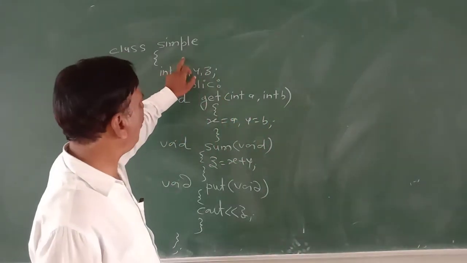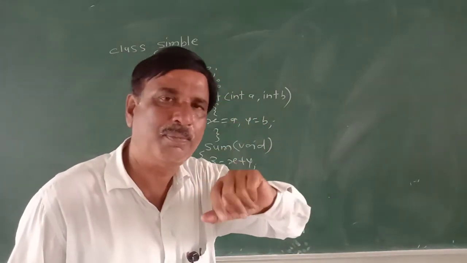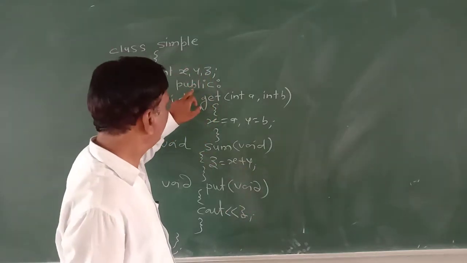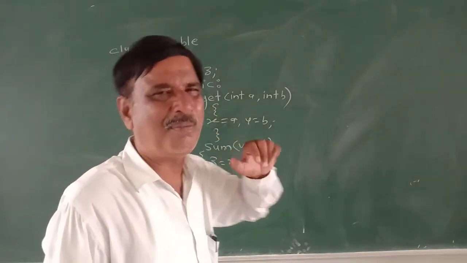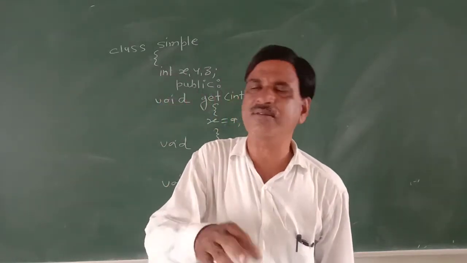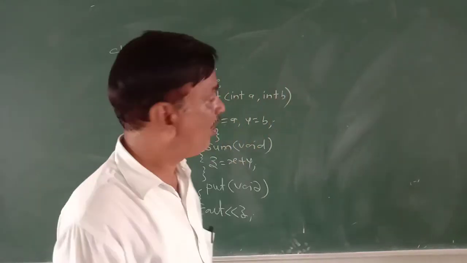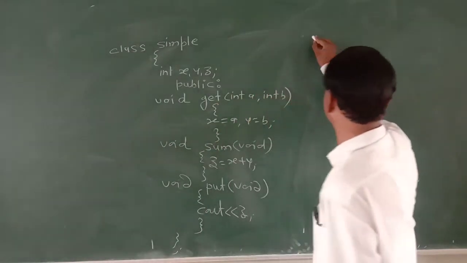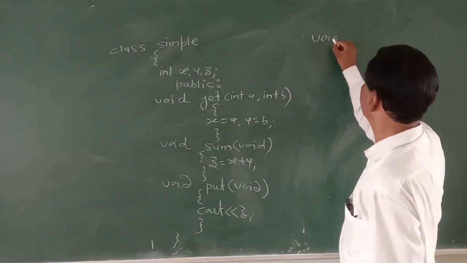So you can say how x, y, z are public or private. Here public is mentioned, private is not mentioned. By default members are private. Private is not necessary to write. If you do not write, by default it is treated as private. Now come to the main. Void main.